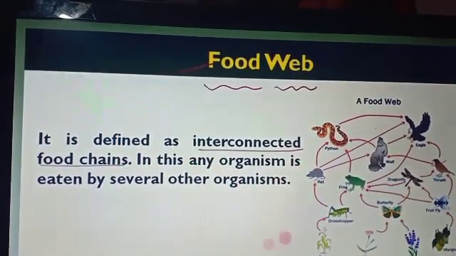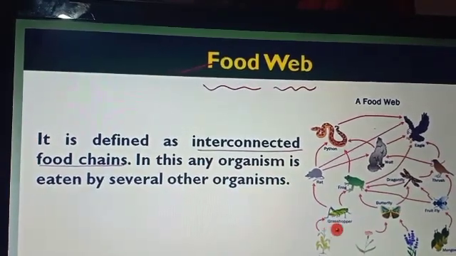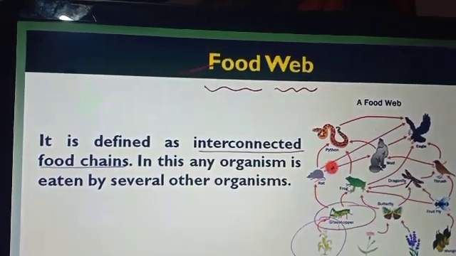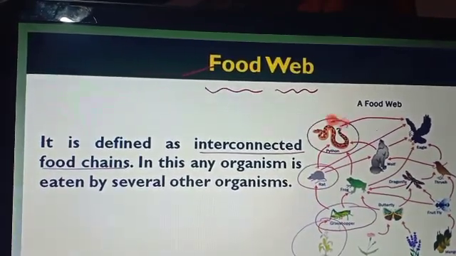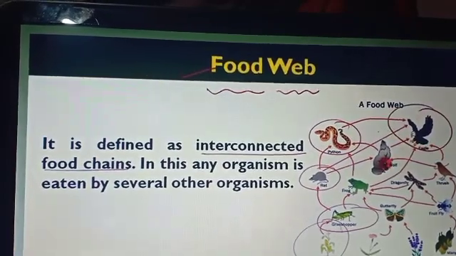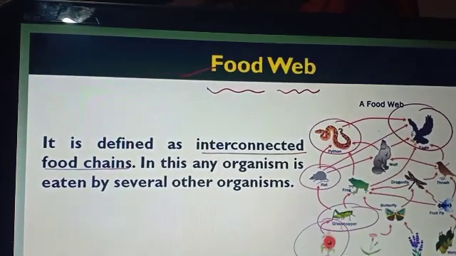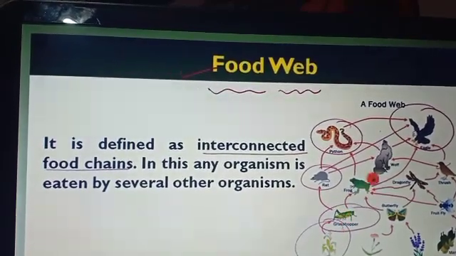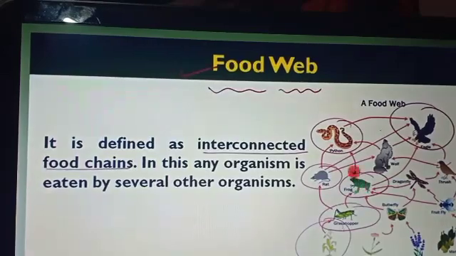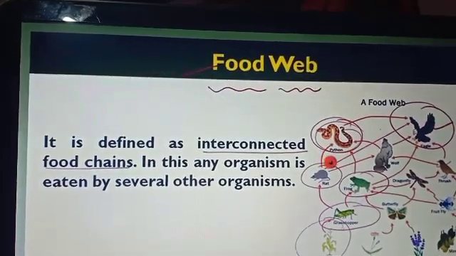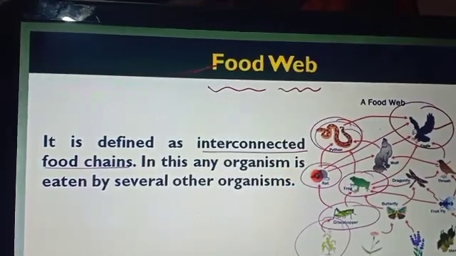Here you can see the plant is eaten by the grasshopper. The grasshopper is eaten by the rat, and the rat is eaten by the python, and the python is eaten by the eagle. But here you can see this grasshopper is also eaten by the frog, and the frog is eaten by the snake, the python, and this python is eaten by the eagle, and this frog is also directly eaten by the eagle. Means the two food chains are interlinked with each other.